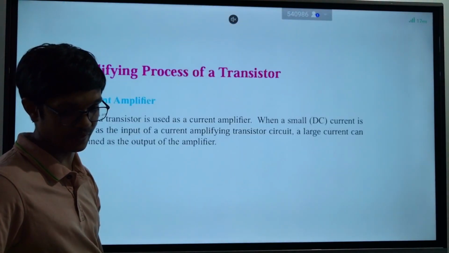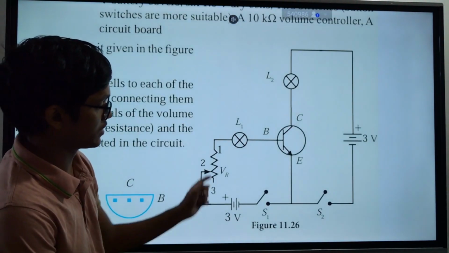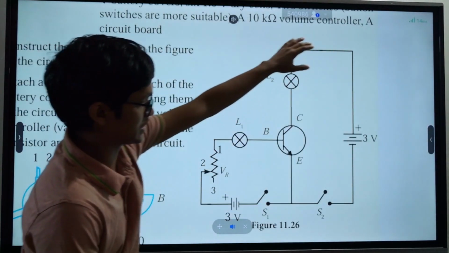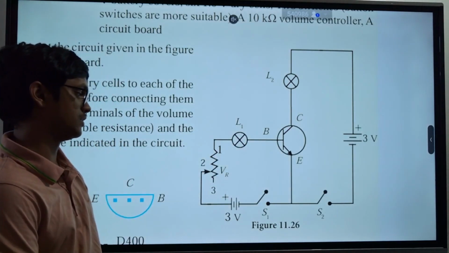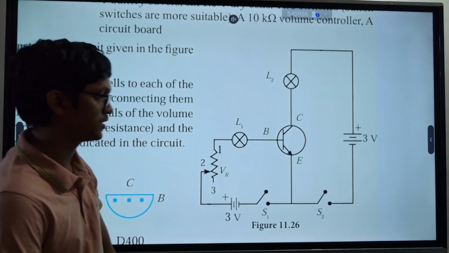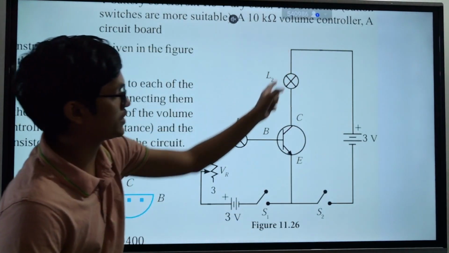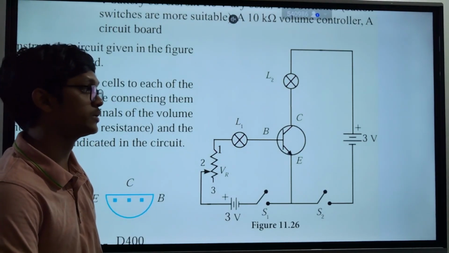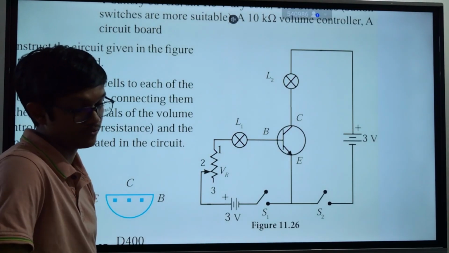Whatever current goes through this circuit, it will be amplified in this circuit. Clear? So this is another method of biasing a circuit. You connect 3 volts from here to here and another large battery from here to here. I think these things are in your syllabus. This is a huge area to be covered, but in the syllabus, just knowing these things and remembering them would be enough.